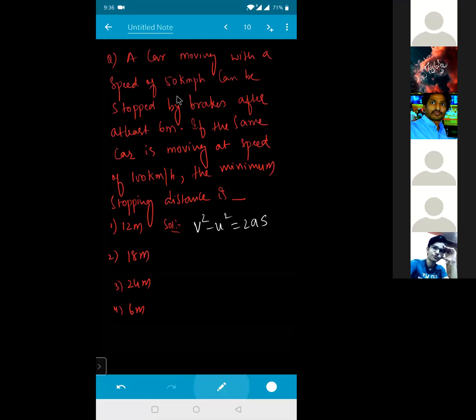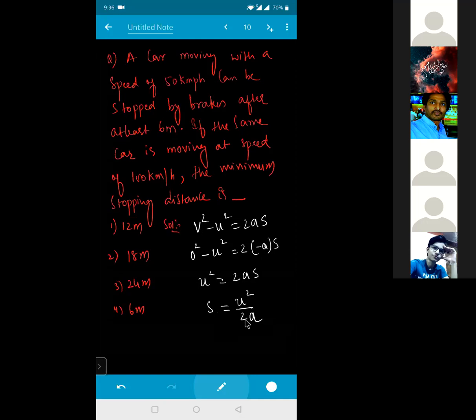See, a car moving with a speed of 50 km/h can be stopped by brakes after at least 6 meters. That means when it is stopping, this is your final velocity. So final velocity is 0, so 0 square minus u square is equal to 2. When you apply the brakes, acceleration is reducing, so it is minus a into s. So u square is equal to 2a into s. That means I can write from this, s is equal to u square by 2a.